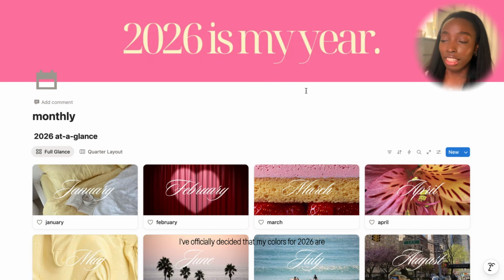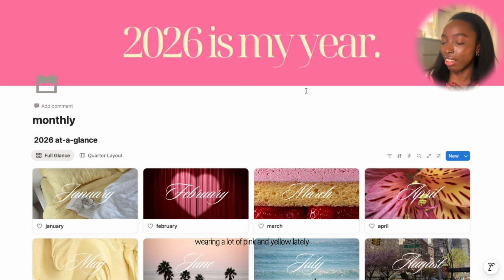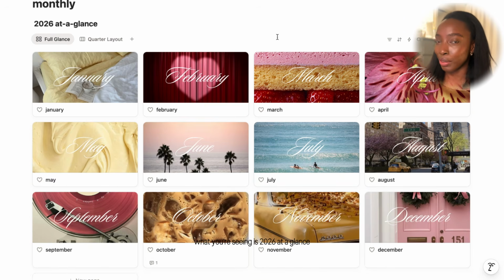I have officially decided that my colors for 2026 are pink and yellow. Yellow is my favorite color. It has been for a really long time, before the whole butter yellow aesthetic came out. Pink used to be my favorite color, and I feel like I've just been wearing a lot of pink and yellow lately. What you're seeing is 2026 at a glance.